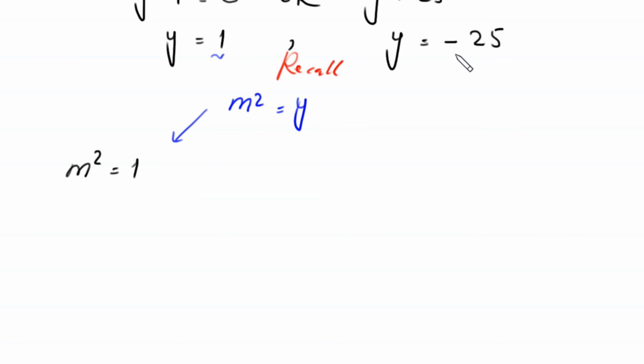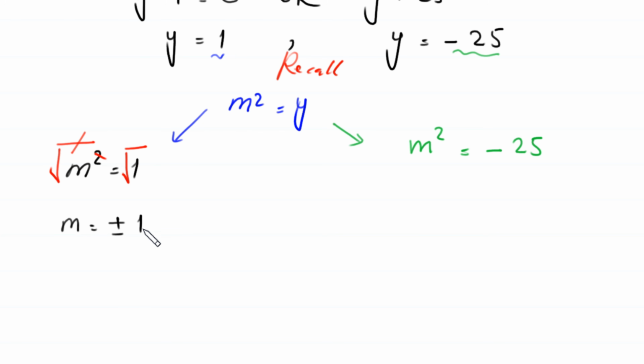And when y is equal to negative 25, then this equation will become m squared is equal to negative 25. Now from this equation we take square root of both sides. So this square will be cancelled out with this square root, and we get the value of m is equal to plus minus 1. It means m is equal to 1 and m is equal to negative 1.